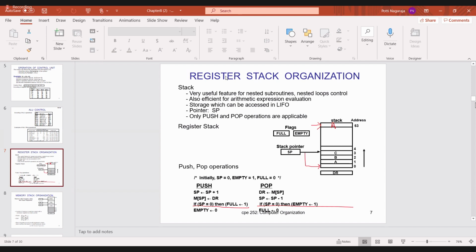So stack is nothing but where you can store some of the variables. Okay, and stack is also called memory. In order to access the stack we require a stack pointer. In last class I said all these things. By using the stack pointer you can do two operations, those are push and pop operations.